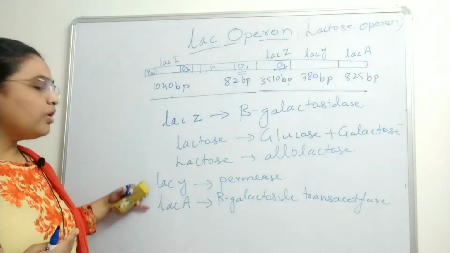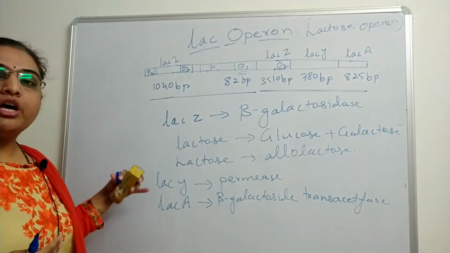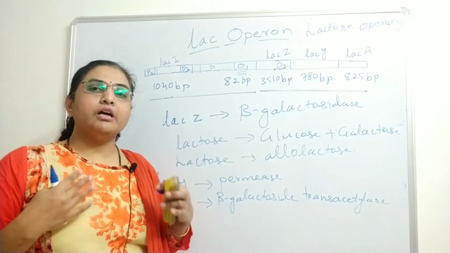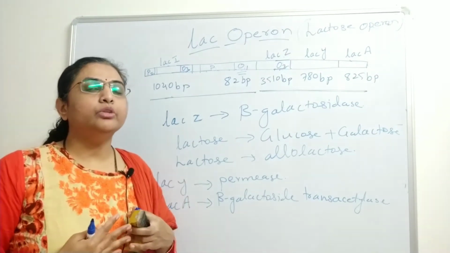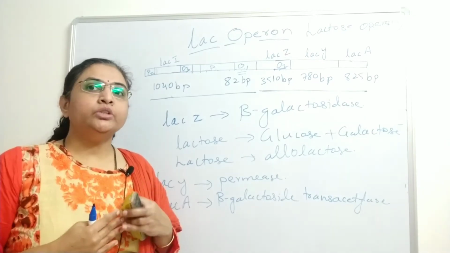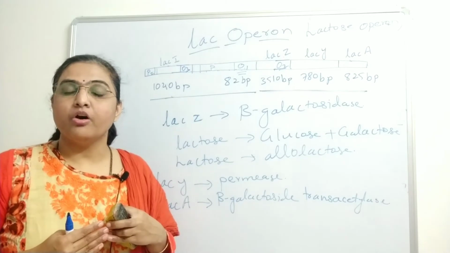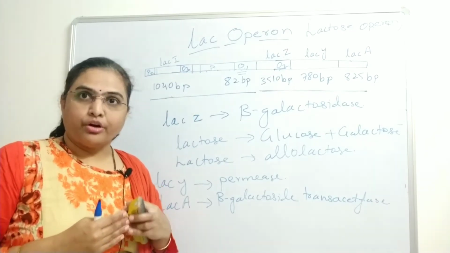So these are the three structural genes, lacZ, lacY, and lacA, which are involved in the metabolism, that is the catabolism, of lactose. So the lac operon comes under the category of the catabolite operon.